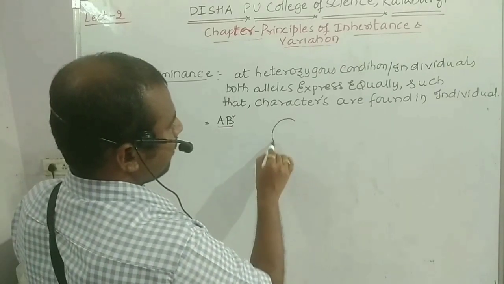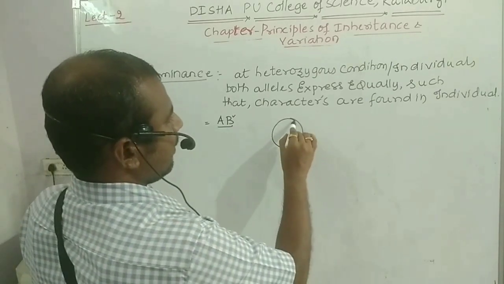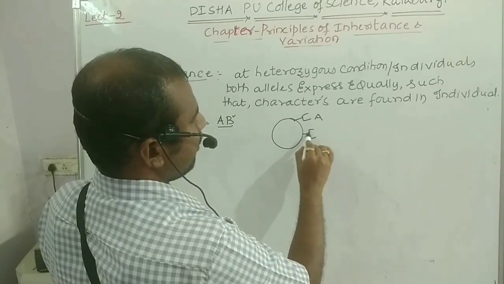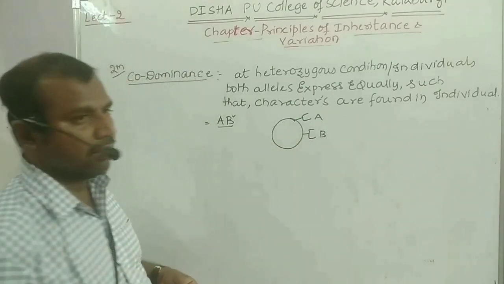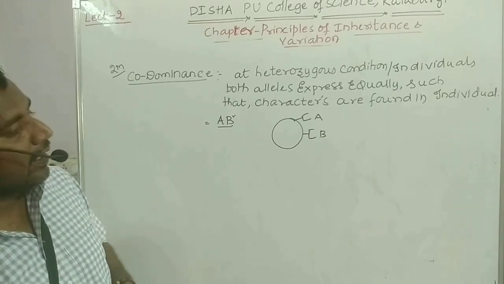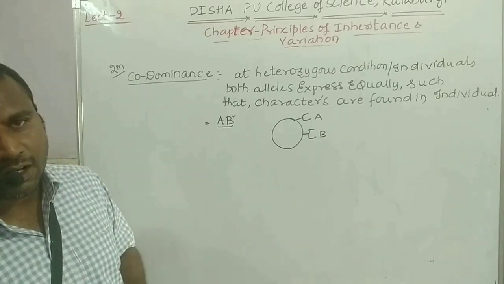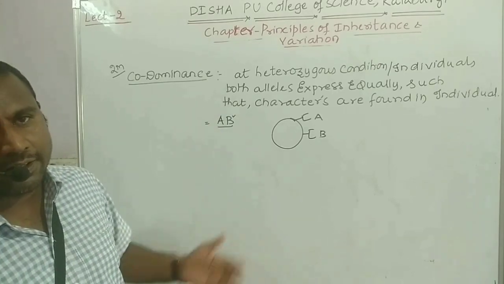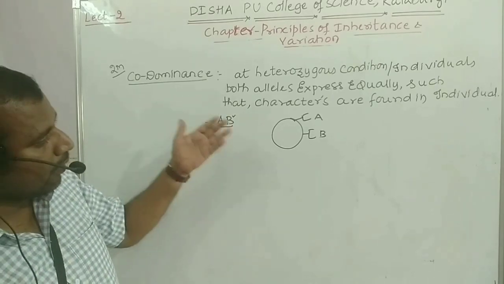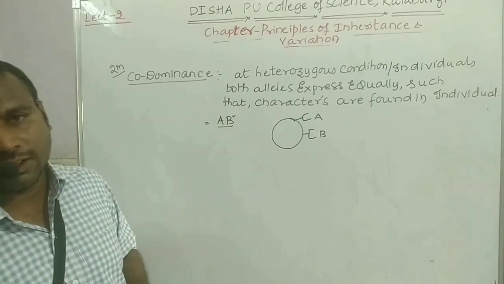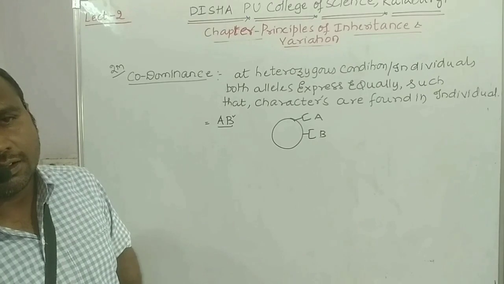Over the membrane of the RBC, A antigen is present and B antigen is present. If A and B antigens are both found, they are equally expressed and a sugar, or I can say glycoprotein, is formed over the membrane of the RBC. Then such individuals have the AB blood group.